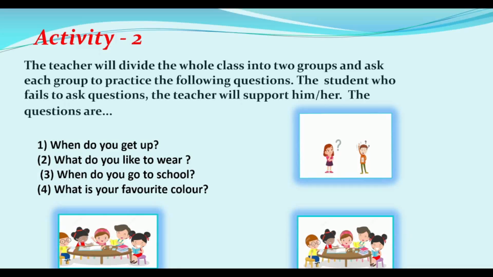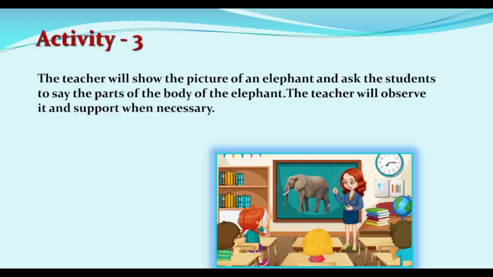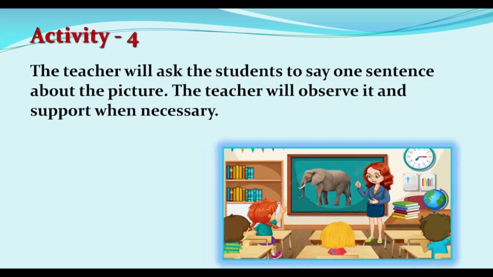Very good. Thank you. Next activity is, the teacher will show the picture of an elephant and ask the students to say the parts of the body of the elephant. The teacher will observe it and support when necessary. Activity 4. The teacher will ask the students to say one sentence about the picture. The teacher will observe it and support when necessary.